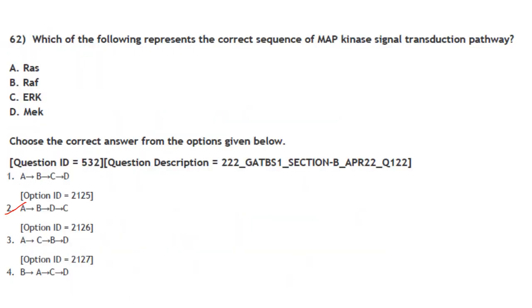Which of the following represent the correct sequence of MAP kinase signal transduction pathway? RAS, RAF, ERK, MEK. Choose the correct answer from the options below. So first will be RAS, then RAF, then MEK, then ERK. Answer is option 2, A, B, D, C.